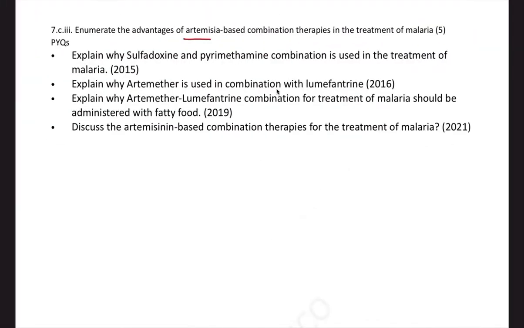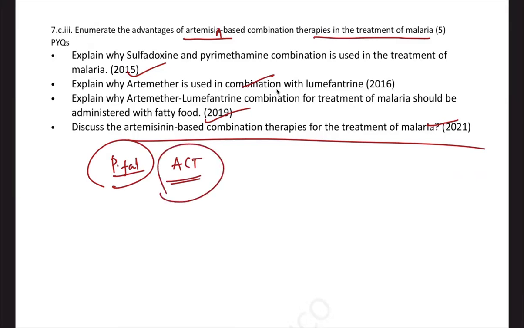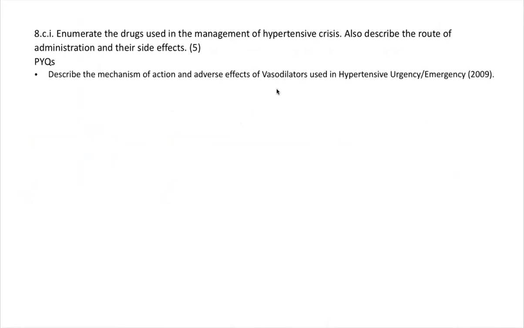Okay. Now, next thing is advantages of artemisinin-based combination therapy in the treatment of malaria. Similar questions have come recently in 15, 16, 19, 20. We all know in Plasmodium falciparum, we are not using the regular chloroquine because in India there is resistance to that. So we go for ACT combination. Artesunate combination therapy is given to prevent drug resistance, to make the drugs synergistic. With a lower dose, fewer side effects, more effect will be seen. So ACT combination has a lot of advantages, which is already covered in the regular discussion.